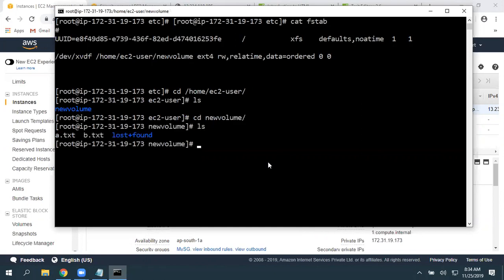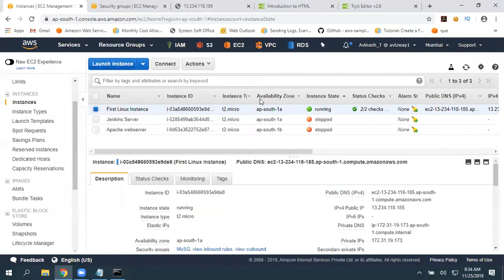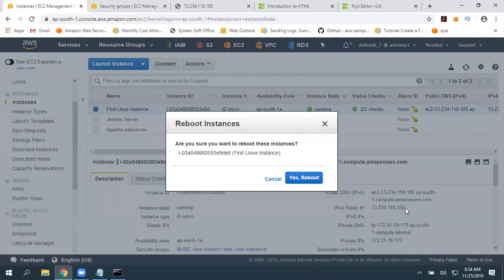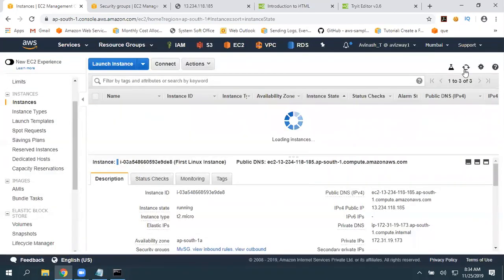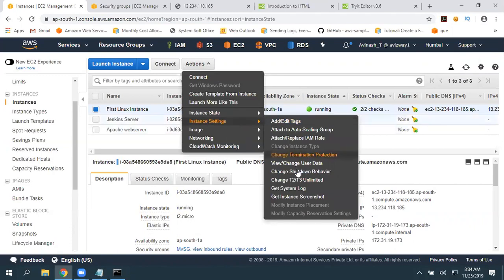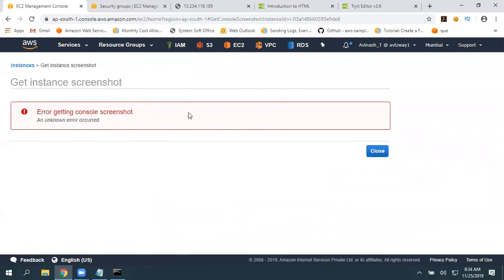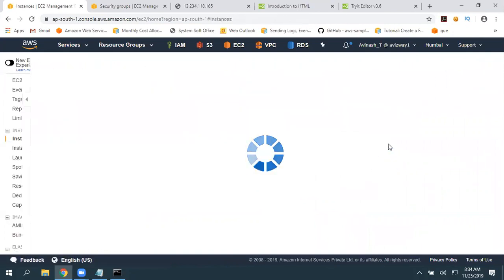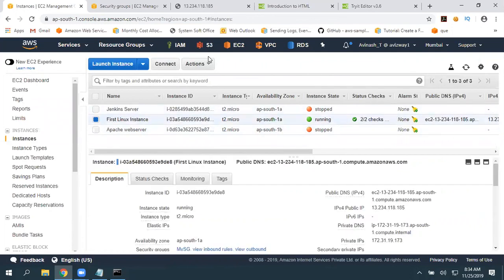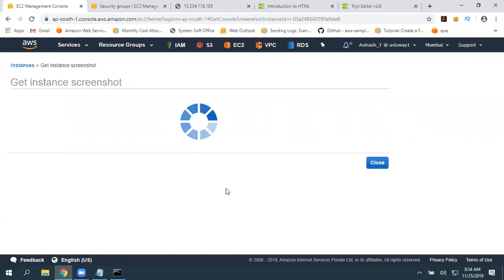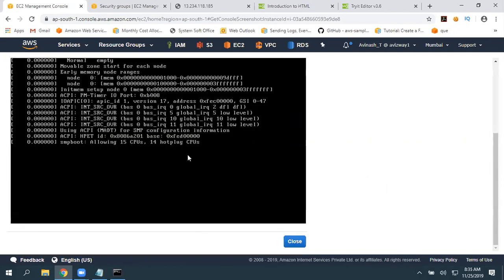We have a.txt and b.txt, right? Let's reboot it. Go to actions, reboot. Our IP address is changing. Even the status is not changing, but in the backend it is going to reboot. If you want to view that, get system screenshot. Unknown error, reload. That means it is still restarting, so it is not yet booted. Get instance screenshot. See, it is booting. You can refresh.